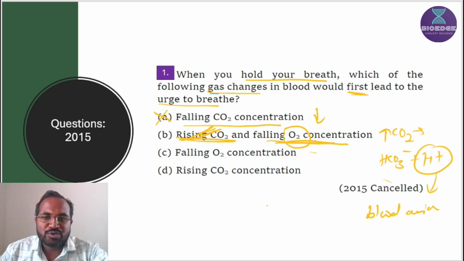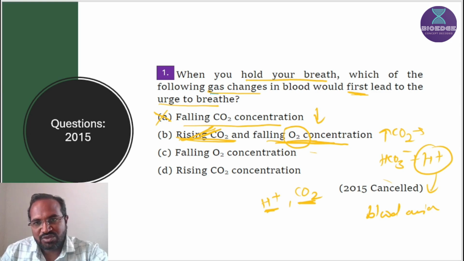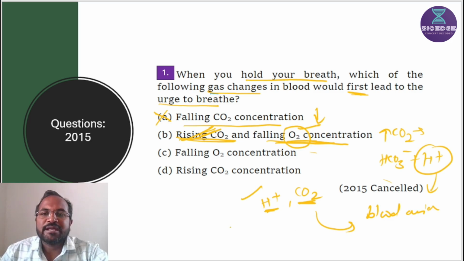Chemoreceptors detect only H plus ion concentration and carbon dioxide concentration. Why? Because this leads to blood acidosis, and that's why oxygen has an insignificant role in regulation of breathing.